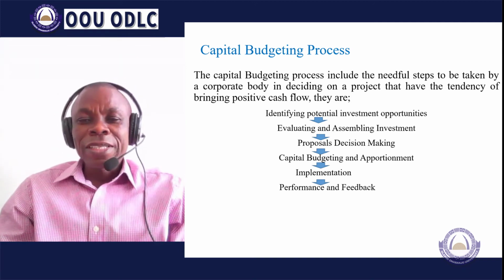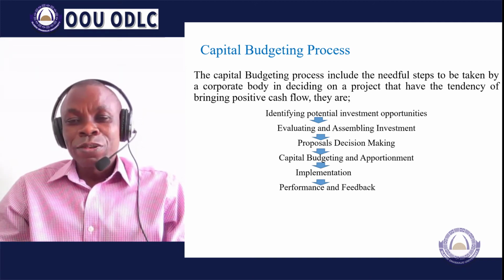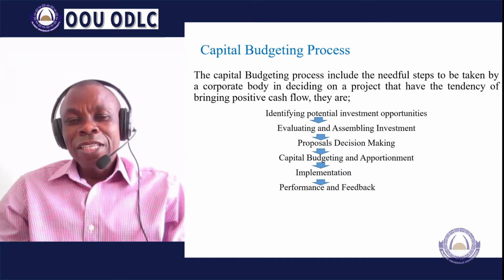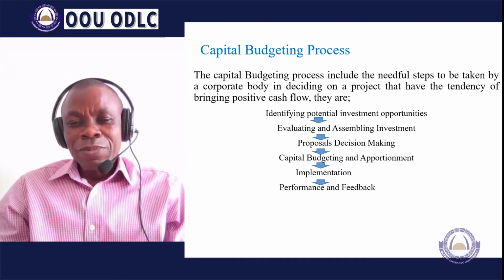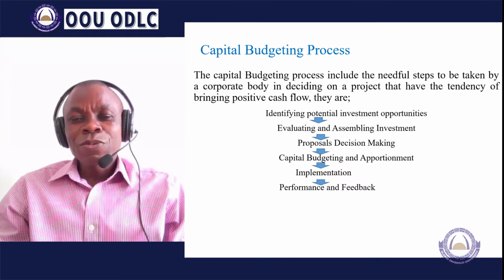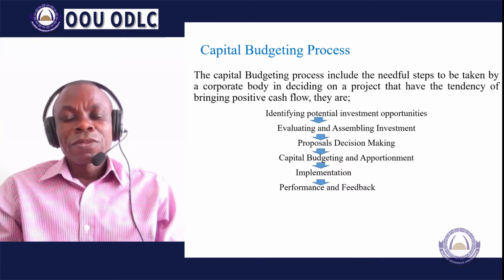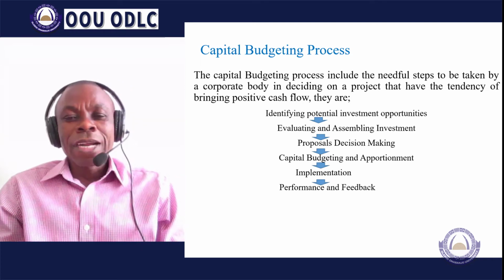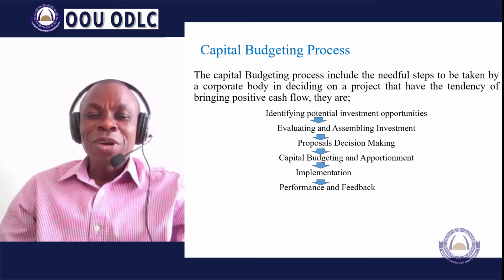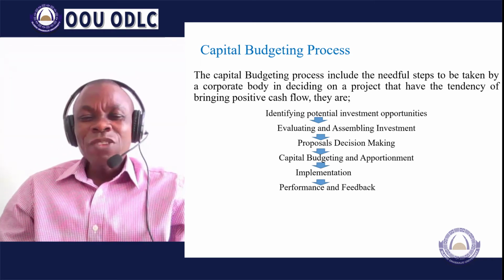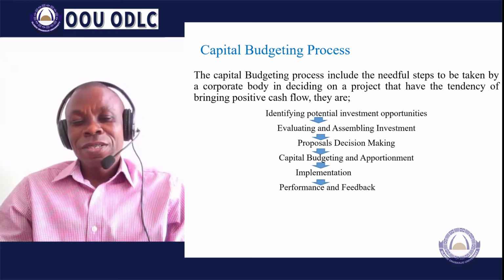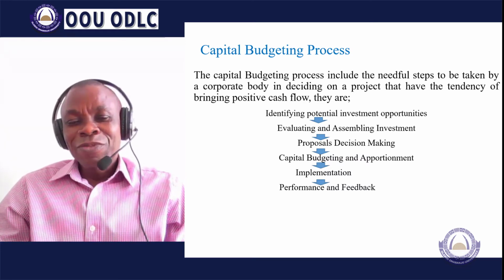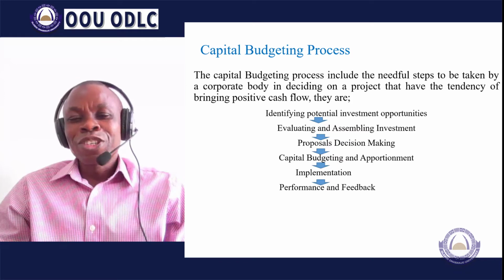Proposal decision making. The next level is to now make a decision. You have done the project evaluation, having pulled them together, and then the next one is to take a decision to undertake these projects. The next leg is to now look at capital budgeting and apportionment. You are now to apportion the funds to the project and start for the purpose of implementation.